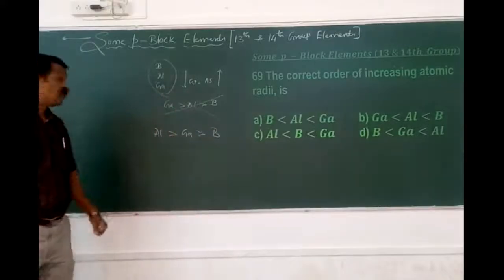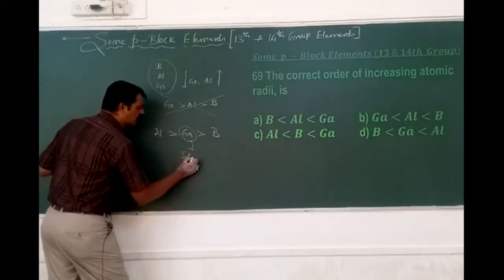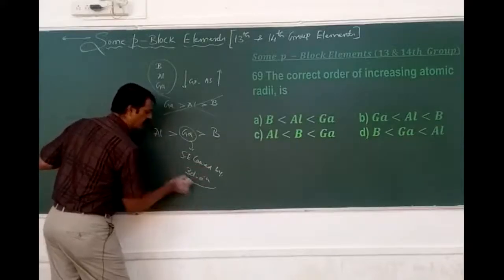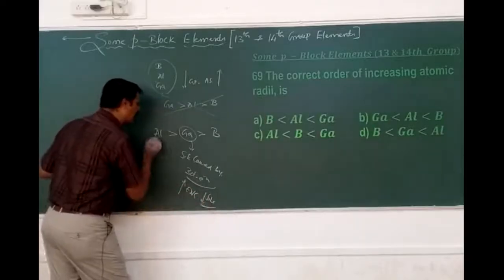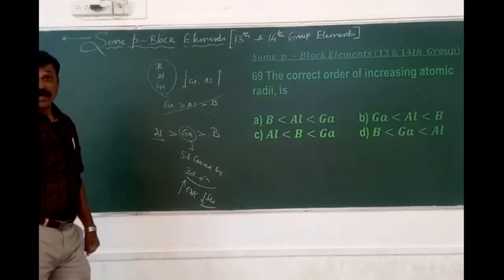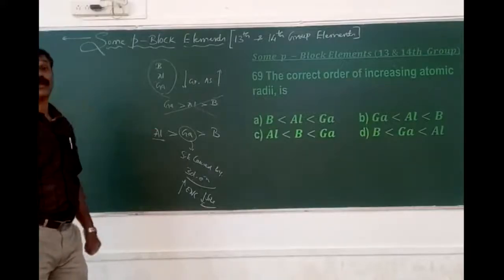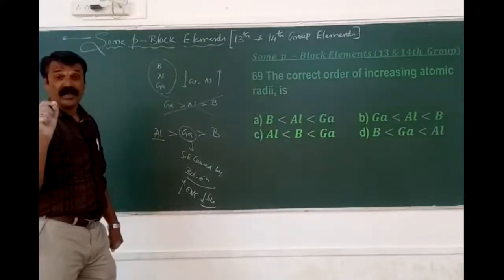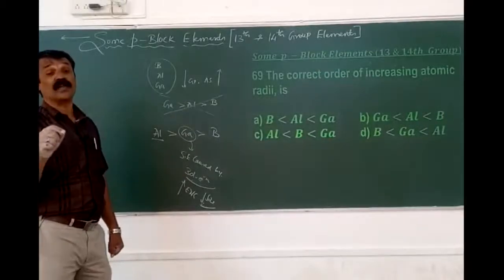Boron. Why? Because of the shielding effect caused by the 3d electrons, which increases the effective nuclear charge and decreases the size. But we can't expect that in the case of which one? Aluminum. That is why aluminum gets the higher atomic size compared to gallium, even though gallium is in the fourth period. In the fourth period, there is an entering of the inner shell in the form of 3d electrons, and those 3d electrons create what effect? The poor shielding effect.